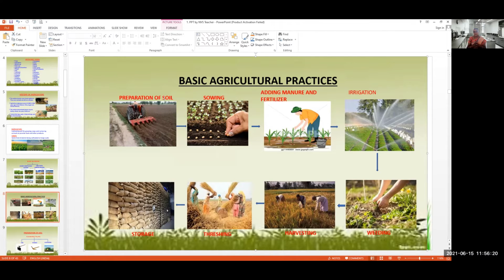One is preparation of soil. In order to go for agricultural practices, what are the steps you should know? One is preparation of soil, the other is sowing. First we have to prepare the soil in the field. After preparing the soil, we have to sow the seeds. Then after the seeds are sown, we should add manure and fertilizer. Then we have to water the plants, which we call irrigation.